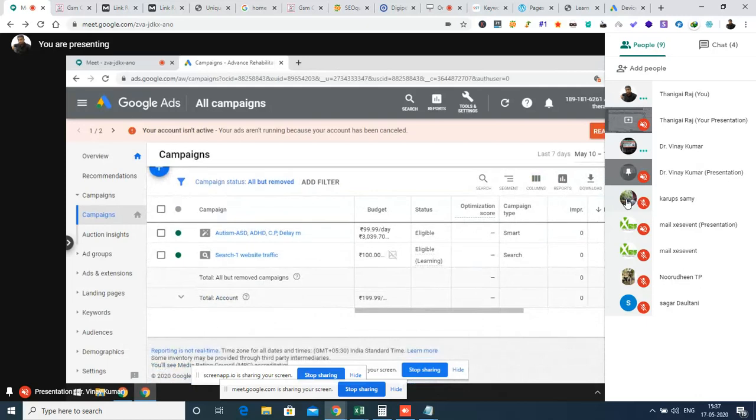Hold on. So you can see Search One Website Traffic, right? Campaign name Search One Website Traffic. Below that, Search One Website Traffic, second ad, second campaign. Okay. Yes. Can you see a green color icon near the left hand side? Yes. Click that one. Click the drop down option. That's right. Now give the pause option. Pause. Yes.